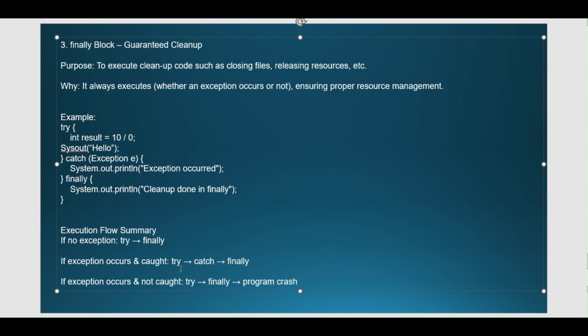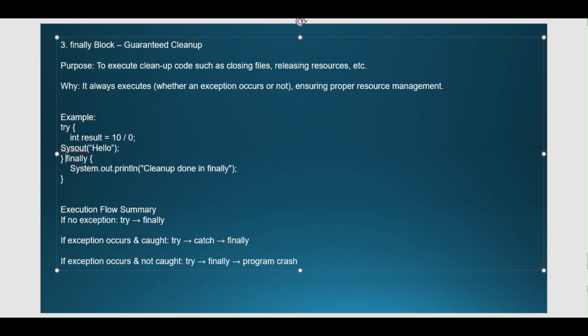If an exception occurs and is caught, the control will go from try to catch, and then to finally. And if the exception occurs and is not caught, the flow will be that try goes to finally, and then the program will crash. So likewise the thing will work. And you may ask how this can be done, if an exception occurred but is not caught. This can be done if we remove the catch statement.